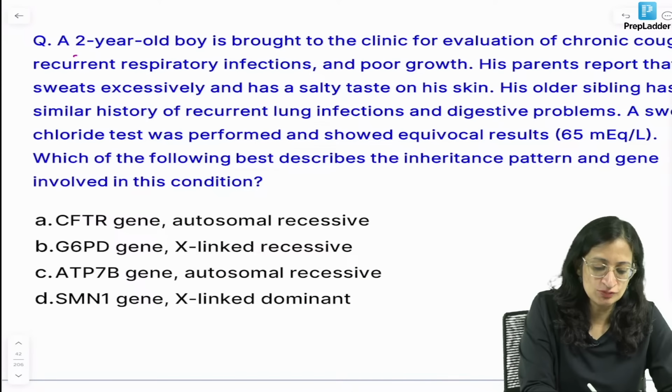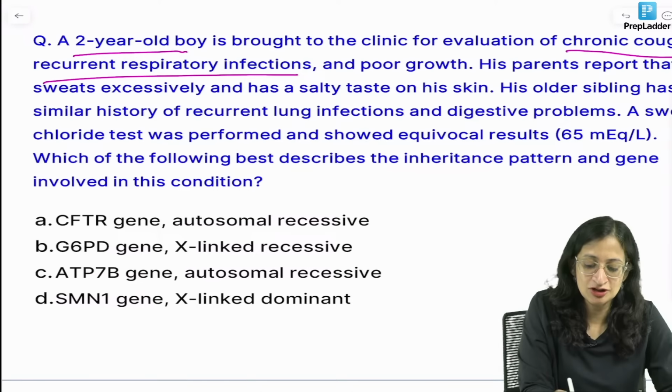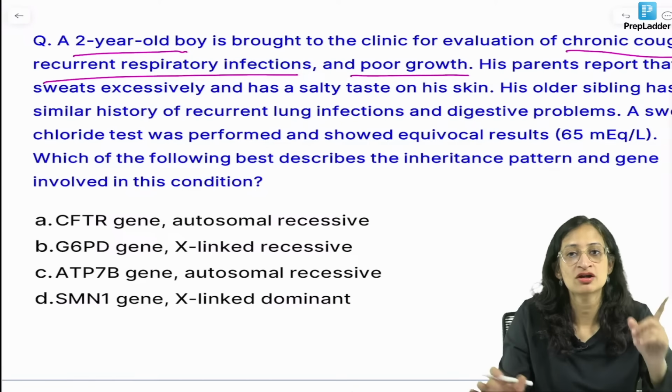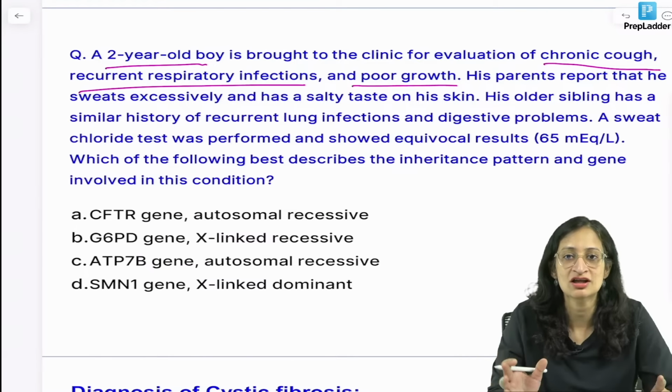So, a 2-year-old boy is brought to the clinic for evaluation of chronic cough, recurrent respiratory infections and poor growth. So, chronic cough, recurrent infections, poor growth, what are the bells that ring in your mind? What is the diagnosis?